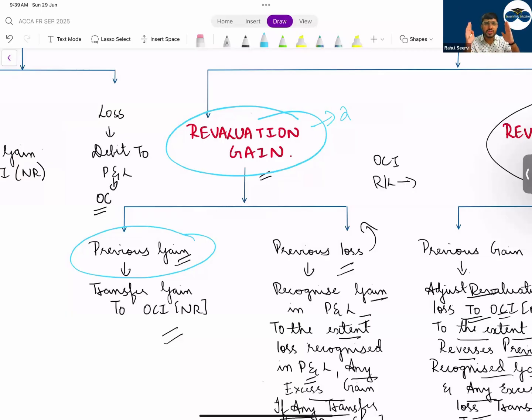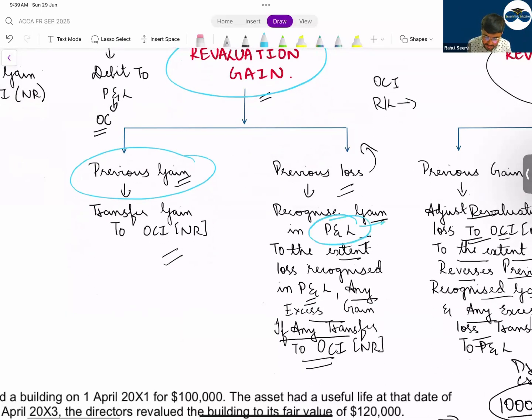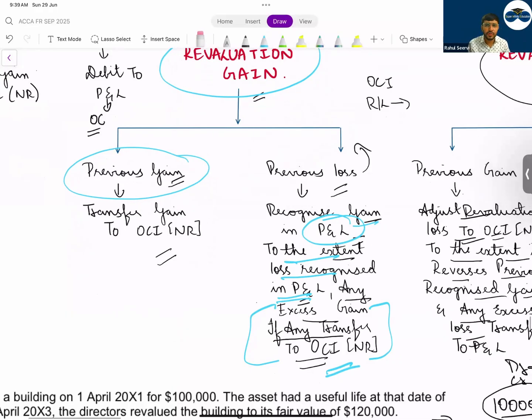This time you had revaluation gain, sir, but last year there was a revaluation loss. Now previous year you had loss, what will you do? You will take that loss and offset it. How will you offset it? Sir, recognize gain in P&L to the extent loss was recognized in P&L, and any excess gain will be recorded in OCI. Is this clear to everyone, both cases?